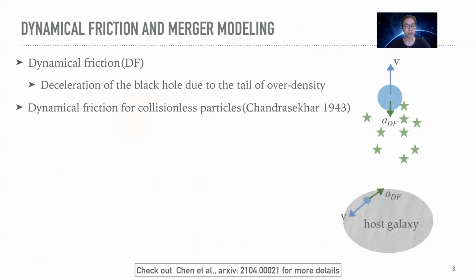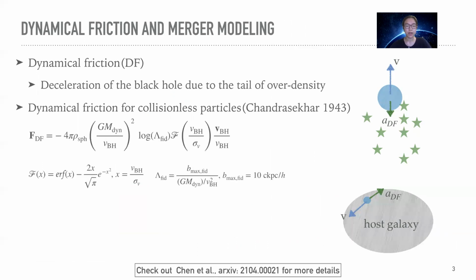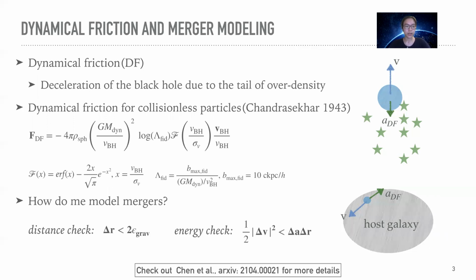In our model, we use the Chandrasekhar formalism for dynamical friction given by this equation. Here I will not go into the model details. Please refer to my paper for more details of our model. But now, because we actually do have a well-defined orbit, we can check the energy of the black hole pairs when we merge them, in addition to the original distance check used by many previous simulations. So this energy check allows us to extend the decay of the orbit before the black holes merge within the simulation.